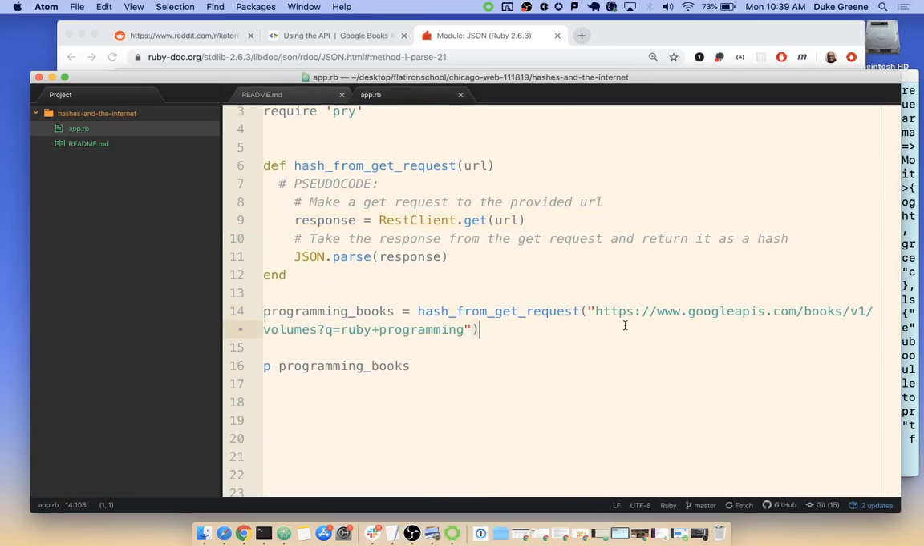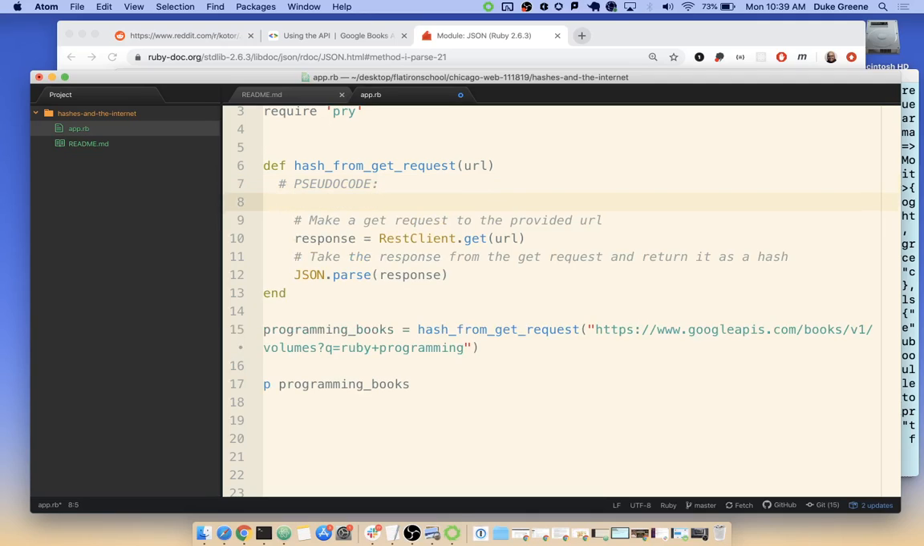Where in here is the search term that we're putting in? It's after the Q, right? The Ruby programming, right? So what I think we might want to do is figure out a way to make this a little more programmatic based on the user input. So what if instead of having all of this stuff, what if we moved this string inside?